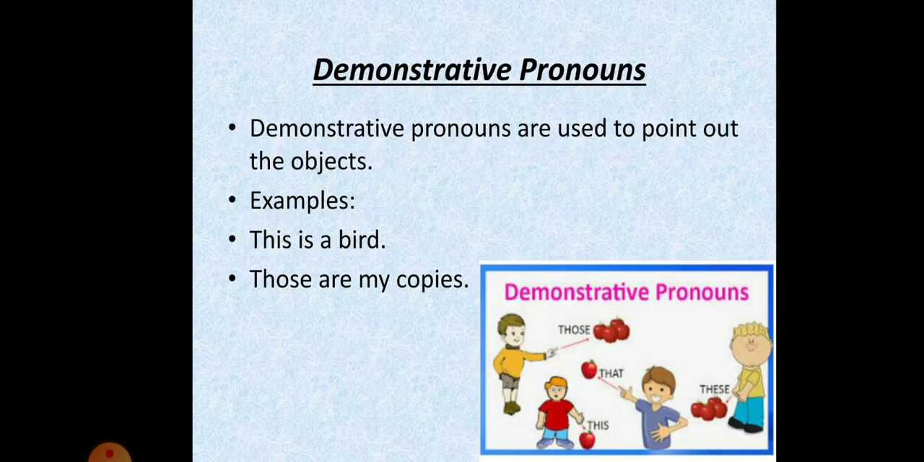Demonstrative pronouns. Demonstrative pronouns are used to point out objects. This, that, these, those are demonstrative pronouns. This and these are used for a person or thing that is near the speaker. For example, this is a bird. That and those are used for a person or thing that is away from the speaker. For example, those are my copies.